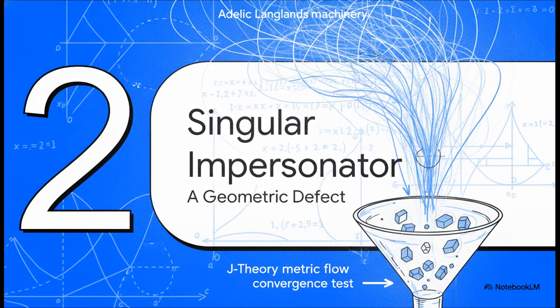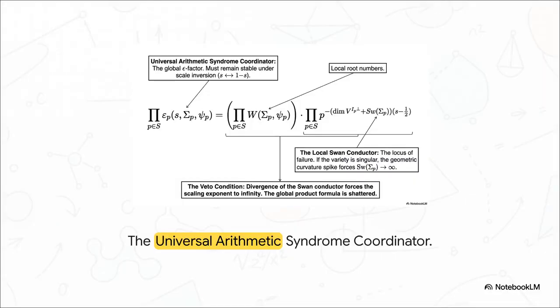Moving on to Section 2, the singular impersonator defect. To actually catch this impersonator in the act, we have to lift it up into the Adelic Langlands machinery and run it through what's known as the J-theory metric flow convergence test. Now, what is really fascinating here is the local Swan conductor variable on the right. See, as the J-flow attempts to fit a stable metric over this singularity, the system experiences this massive, infinite geometric curvature spike. This localized energy density forces the Swan conductor to just absolutely explode to infinity.